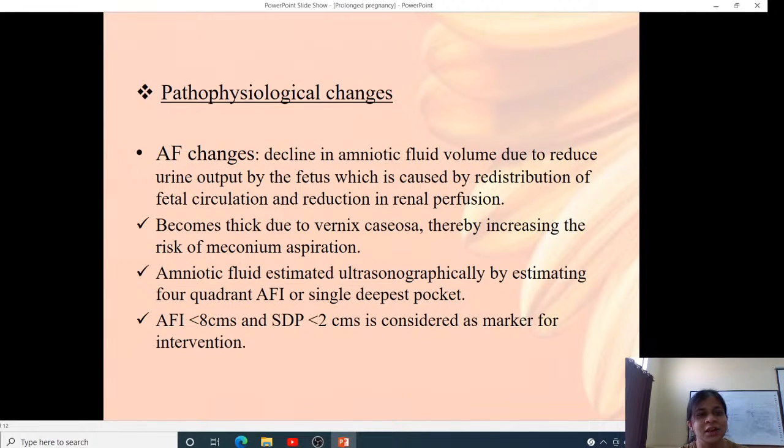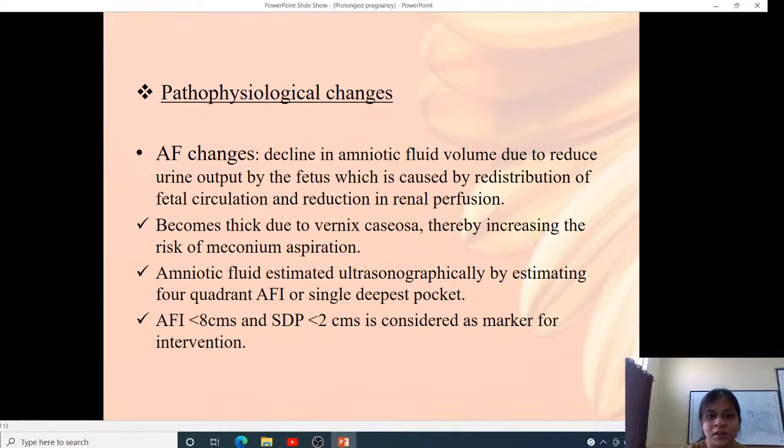Pathophysiological changes: amniotic fluid volume increases and reaches a peak by 38 weeks, and later starts decreasing. After 40 weeks, it decreases more rapidly. This decline is because of decreased urine output by the fetus, due to redistribution of fetal circulation and reduction in renal perfusion of the fetus.